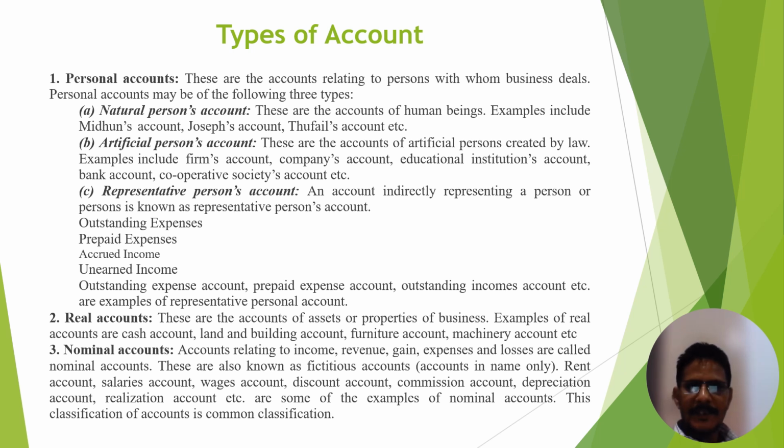Now the artificial personal account means it is created by human beings. Listen carefully. Artificial persons are created by human beings, like the name of any bank, any company, any firm, any educational institution, any cooperative society, any trust. These are all created by human beings. That is an artificial personal account. Now after that, the third one is the representative personal account.